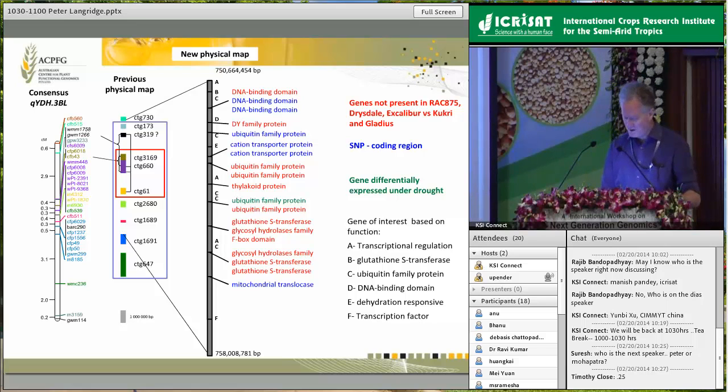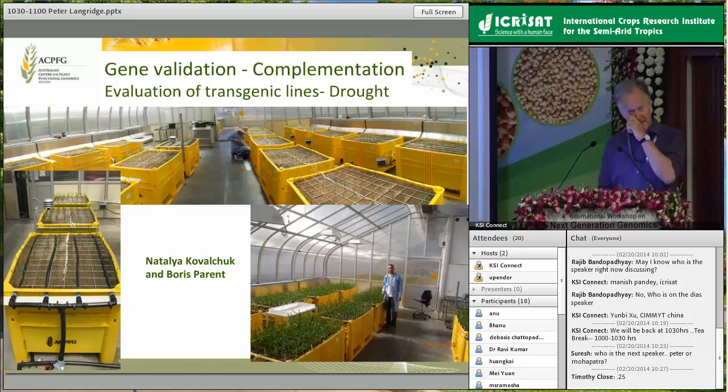We're then faced with the next problem about how we go about sorting out which is the actual gene that underlies this, or if we indeed have the gene. Because remember, we're reliant on a sequence that was generated from Chinese Spring, and we have within wheat a huge amount of presence or absence of genes across the whole genome. So this brings me to the next problem, which is again another phenotyping problem: how do we decide which genes might be controlling our stress or process?